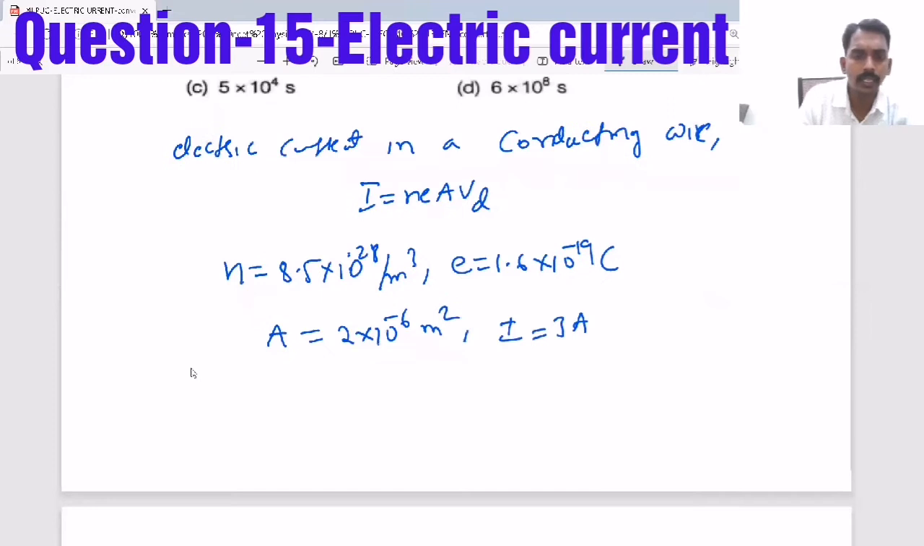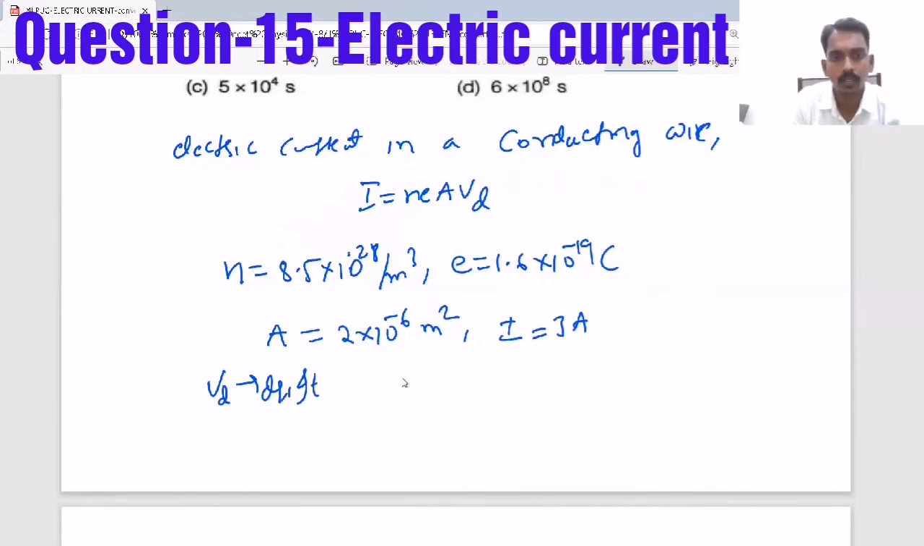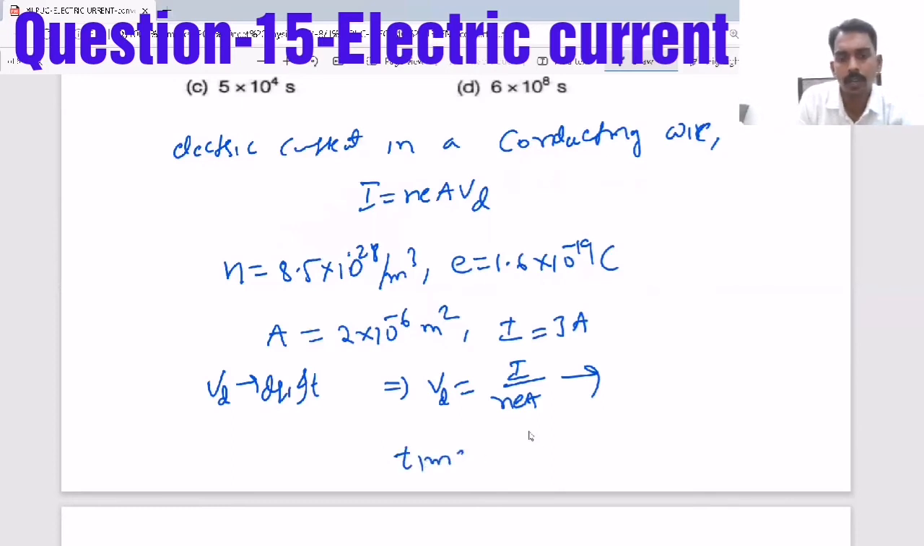Here vd is the drift velocity, that is the average speed with which the electron moves in a conductor, so you find the drift velocity, that is I by nea. After finding this, they are asking for the time taken. The time taken formula is distance by speed, that is the length of the conductor by drift speed. So if you substitute, then you will get the answer.